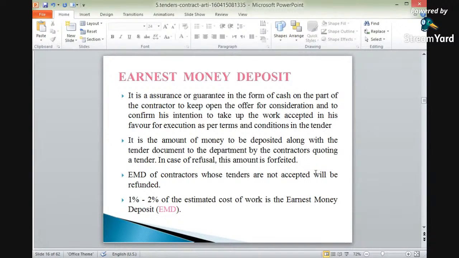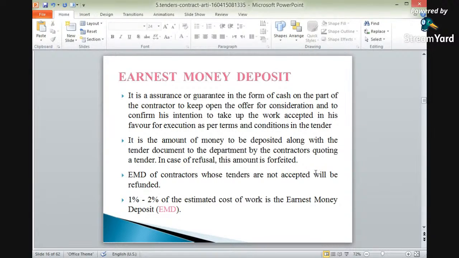So out of the 9, the amount of EMD of the 9 contractors will be refunded. Okay? It will be given back to the contractors. So this money will be given back to the contractor. EMD will be given back to the contractor.